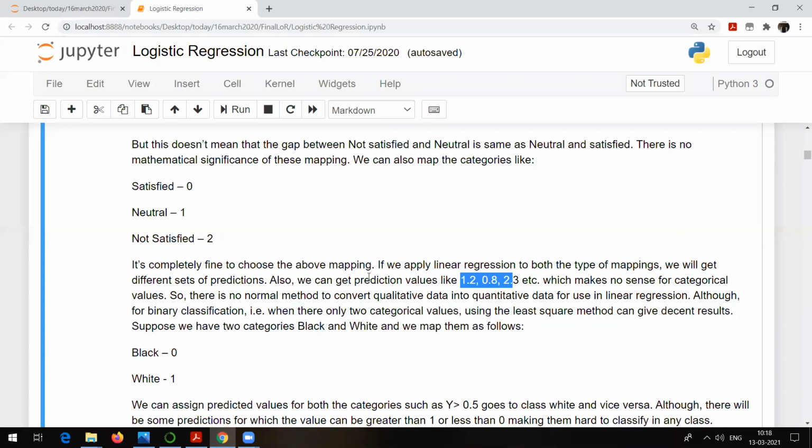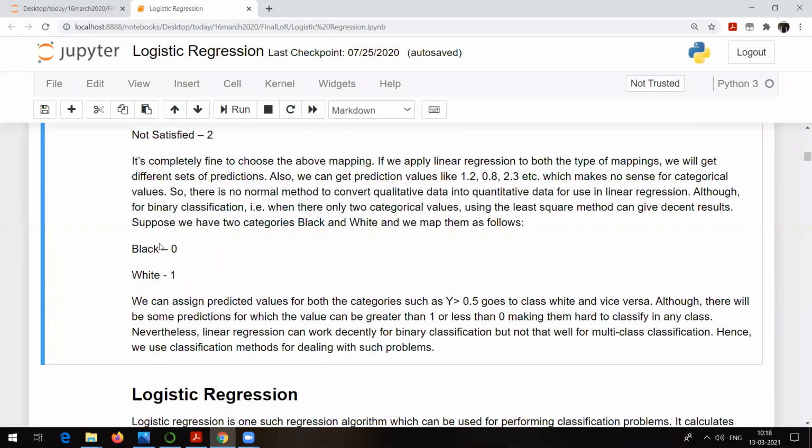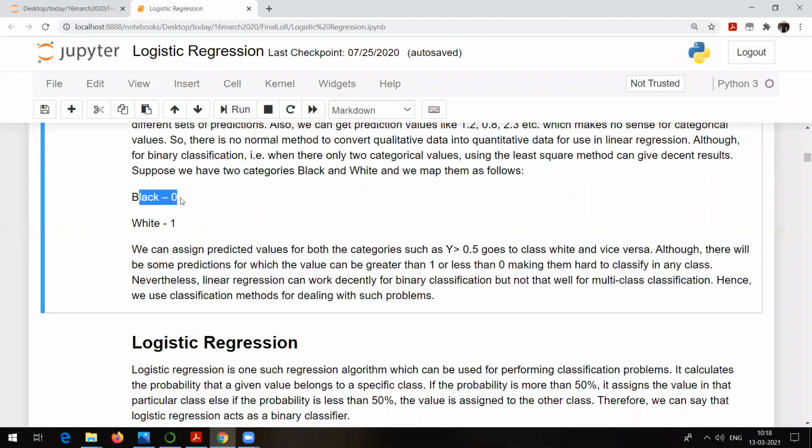So we cannot make use of linear regression to solve classification types of problems because of this reason. In this case, the probability values can be greater than 1 and less than 0. It might happen. So in case of binary class classification, what do we do? If it's a binary class classification, yes, this is possible.